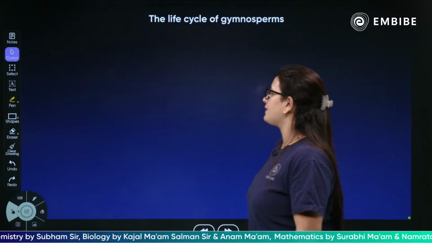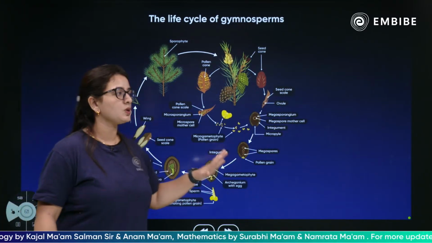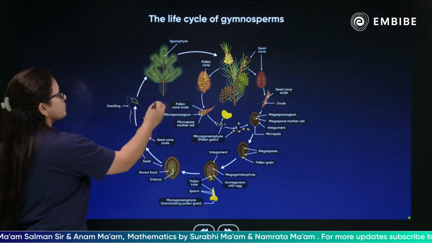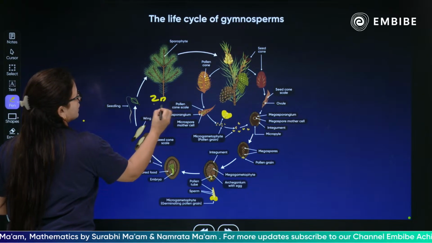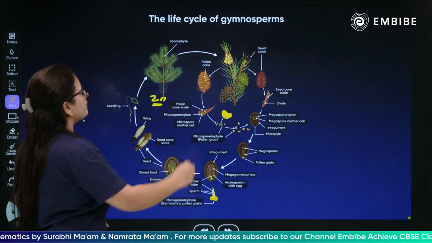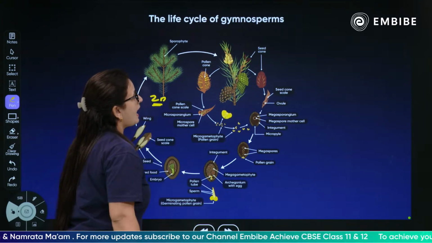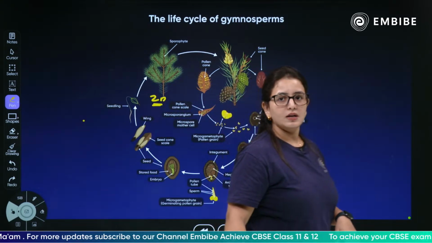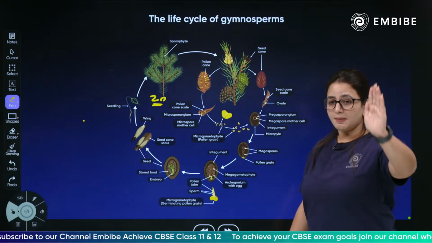Next we have the life cycle of the gymnosperm. Very simple, children. The life cycle of gymnosperm, as you can see, this is a sporophyte. A sporophyte is always going to be a haploid structure. Yes, the sporophyte will have a male cone and the female cone, because sporophyte have a presence of the gametophyte.